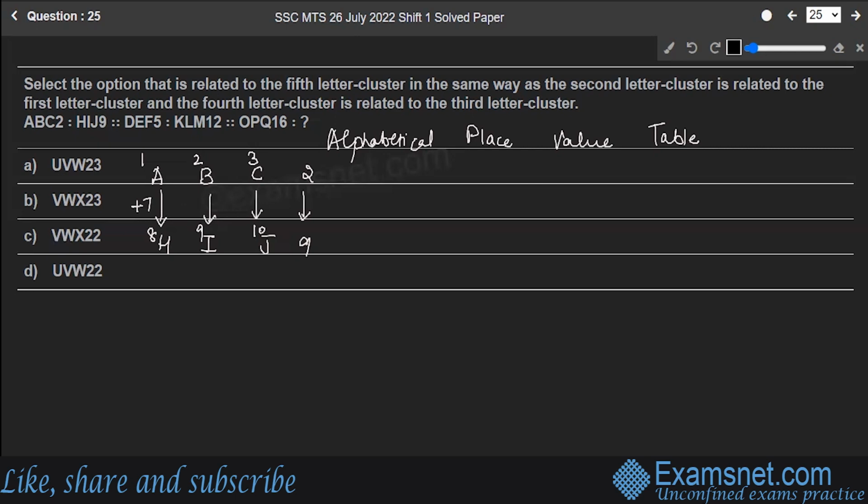Let's go over the second one, that is D, E, F, 5 is to K, L, M, 12. D, E, F, 5 is being transformed to K, L, M, 12. What is the position value of D? 4, 5, 6. Let the 5 be as such. The position value for K is 11, so 11, 12, 13, and let the 12 be as such. So here 4 plus 7 is 11, 5 plus 7 is 12, 6 plus 7 is 13, and 5 plus 7 is 12. That means a plus 7 logic is here as well as here. Both the places we have the plus 7 logic, right?